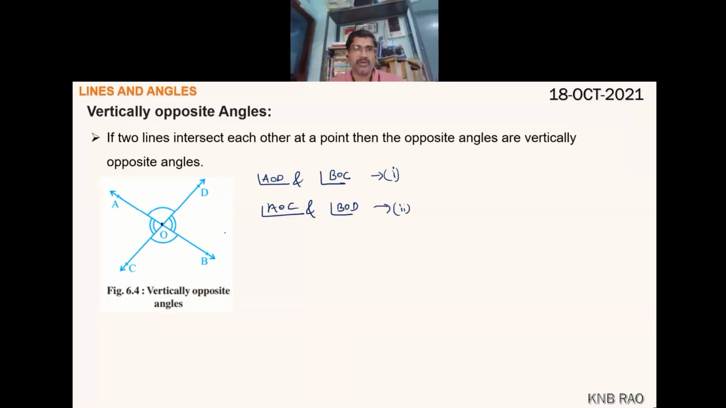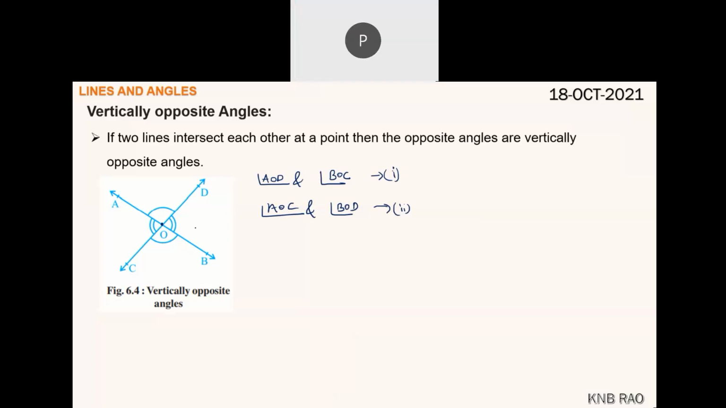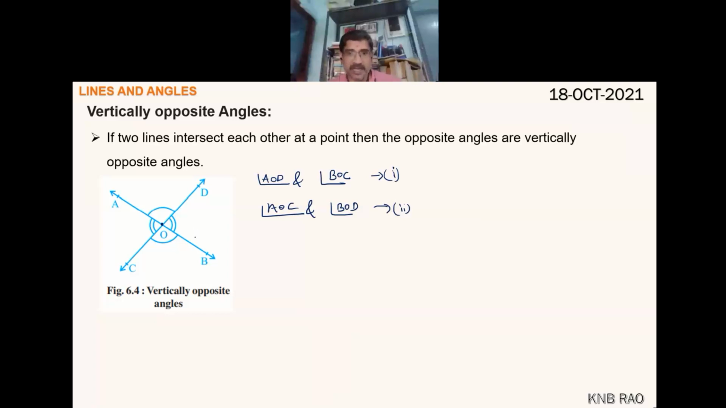Now, what is the specialty of vertically opposite angles? Vertically opposite angles are equal. Opposite angles are equal to each other, which means angle AOD is equal to angle BOC, and angle AOC is equal to angle BOD. This is the specialty of vertically opposite angles.